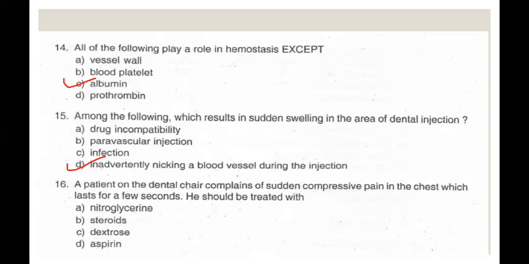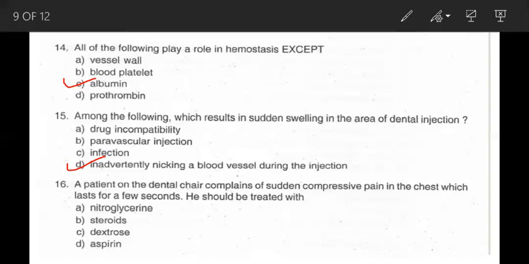Coming to the next question, question number 16. A patient on the dental chair complains of sudden compressive pain in the chest, which lasts for a few seconds. He should be treated with, options are nitroglycerin, steroid, dextrose, and aspirin. So the correct option is A, nitroglycerin. Sudden compressive pain in the chest is suggestive of angina. In this situation, the dental procedures should be postponed and sublingual nitroglycerin given. The patient is sent to the physician for further evaluation of cardiac diseases.